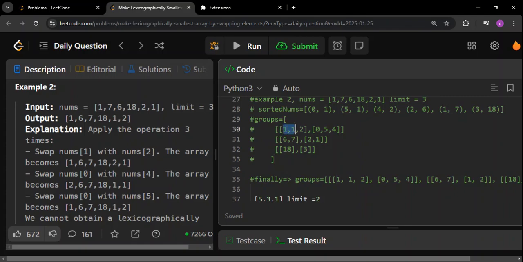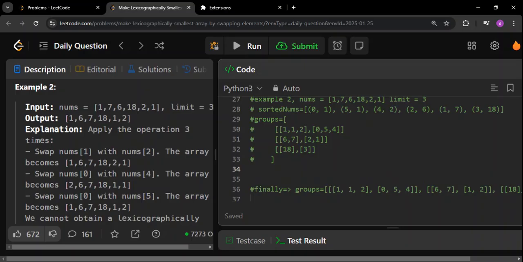Wherever ones and twos are present like this, in respect of the indexes, they can swap with each other. So what I will do is try to ensure that since the lowest index in this group is 0, if you see the indexes are 0, 5, and 4, I will ensure that the lowest index gets the lowest value in this group. Similarly, the second lowest index gets the second lowest value, and the last index in this group gets the highest value in this group. That is what I'm going to ensure now. As simple as that.